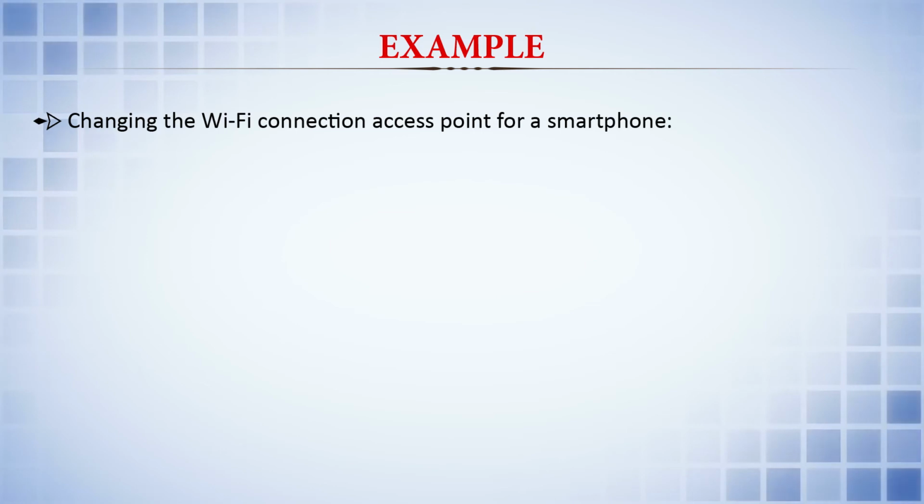So, you should not complicate things. Whenever you are designing user interfaces, you have to design in such a way that it will easily cater to the target task. So, here we can see a simple example. Suppose you take the case of a mobile phone, and you want to change the Wi-Fi connection access point to another point from which it is picking up.